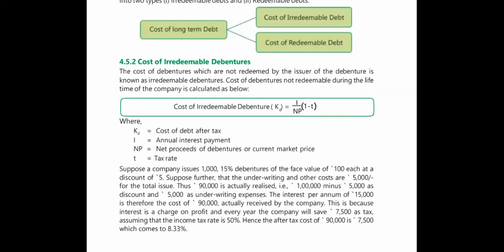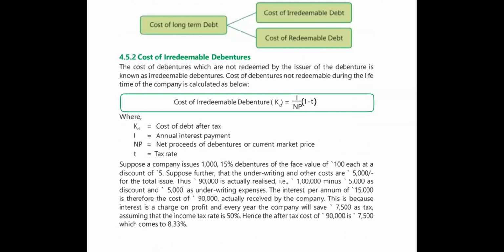Suppose a company issues 15% debentures of the face value of rupees 100 each at a discount of 5, and suppose that the underwriting and other costs are rupees 5,000 for the total issue, thus 90,000 is actually realized. How? Let us see. 1,000 debentures they are issuing, 1,000 multiplied by 100, so the total value will be 1 lakh. And in that 1 lakh, they are paying an underwriting cost of 5,000.